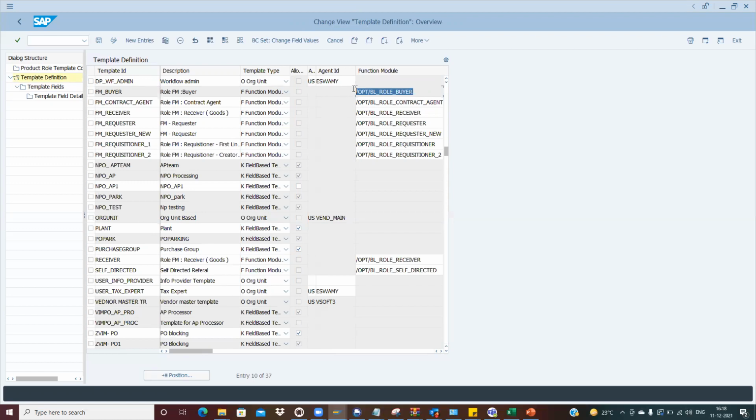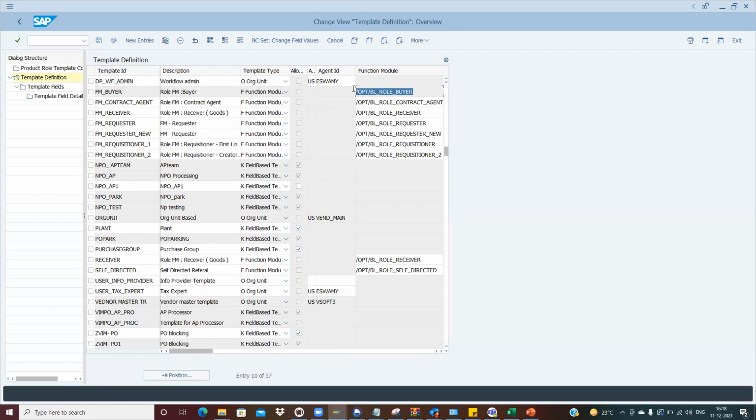For the 1000 company code, there could be hundreds of requesters who can create a purchase order. It's not one particular person, so we cannot send it to all the users for their approval, right? They are not the right person who can provide the PO approval, or for the non-PO, anything it could be, correct? So that is something where we cannot put the organizational unit.